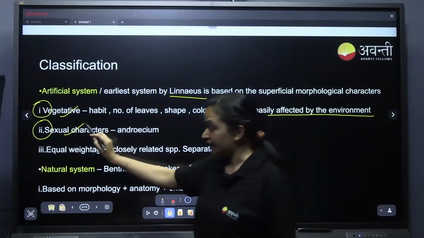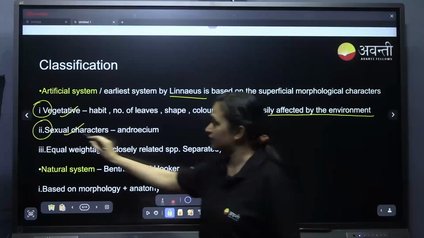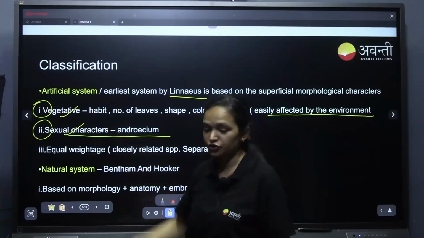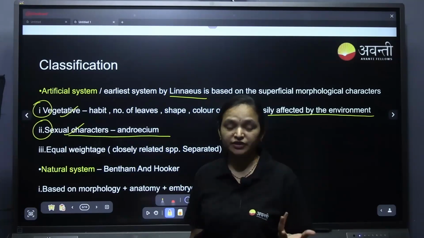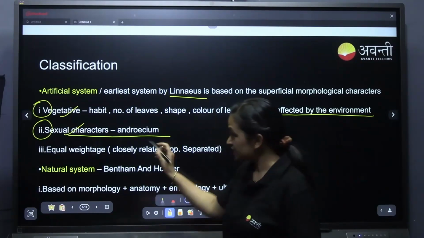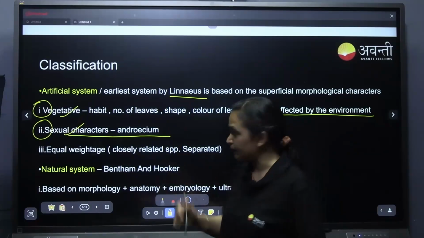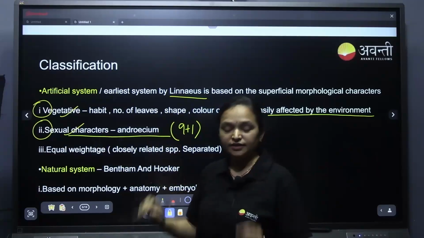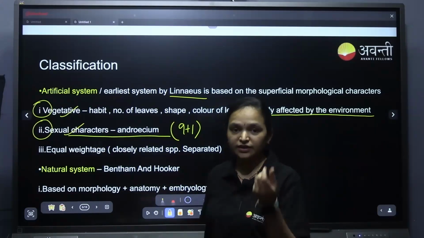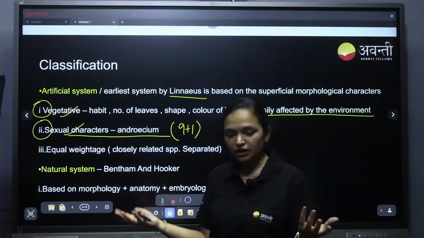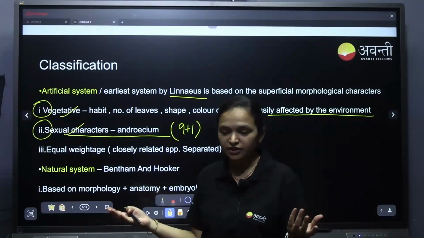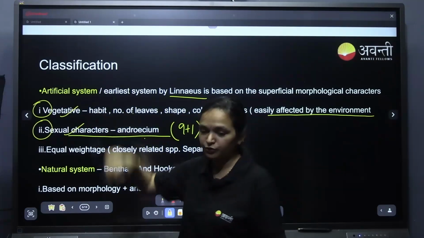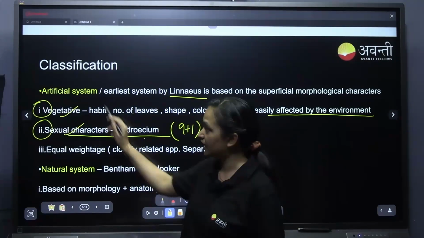Another drawback was, he also mentioned the sexual characters, right? He gave equal importance to vegetative and sexual characters. Can we give equal importance to vegetative and sexual characters? Because sexual characters, even though it is in a different environment, if there is 9+1 androecium in the anthers in a particular plant, can it change based on the environment? No, it cannot be changed. So, this won't be changed, but the vegetative can be changed, and he gave equal importance to both of that. So, that is another drawback of this artificial system.